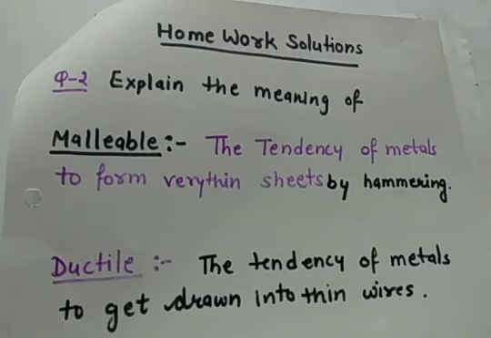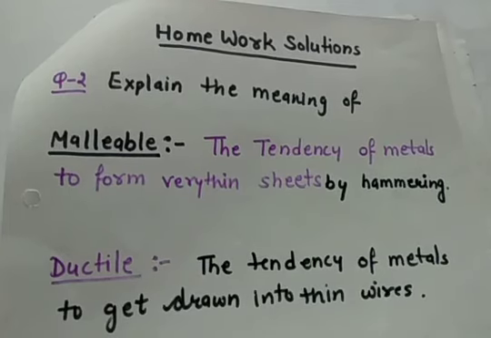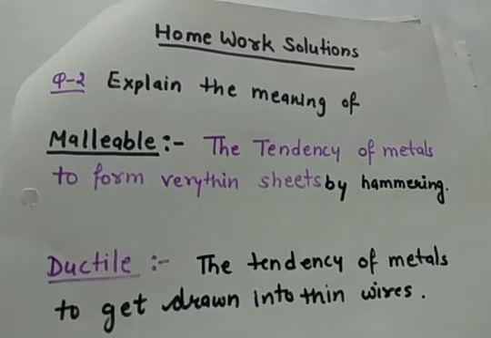Then the second question was explain the meaning of malleable and ductile. Malleable means the tendency of metals to form very thin sheets by hammering is called malleability. Every metal is malleable, but all metals are not equally malleable. They can be beaten into very thin sheets.